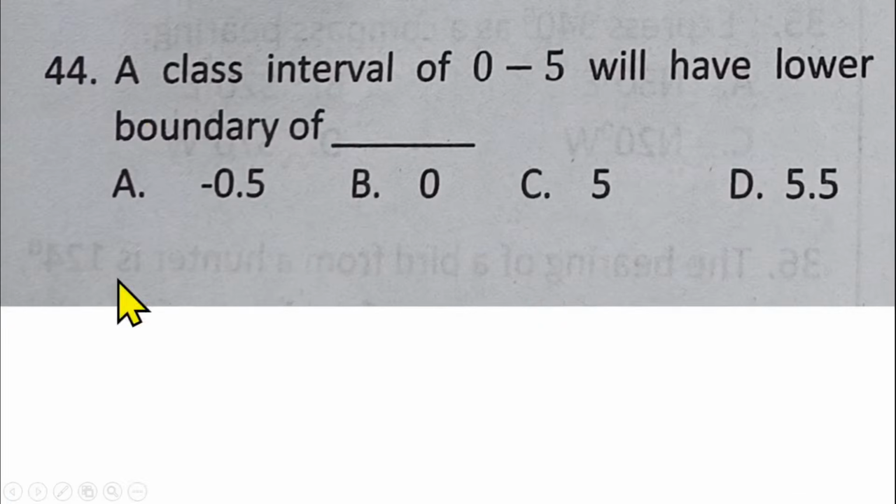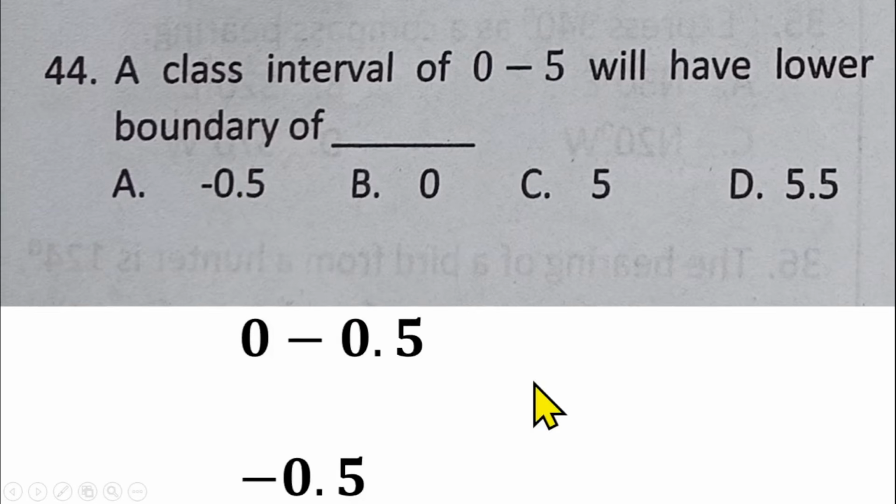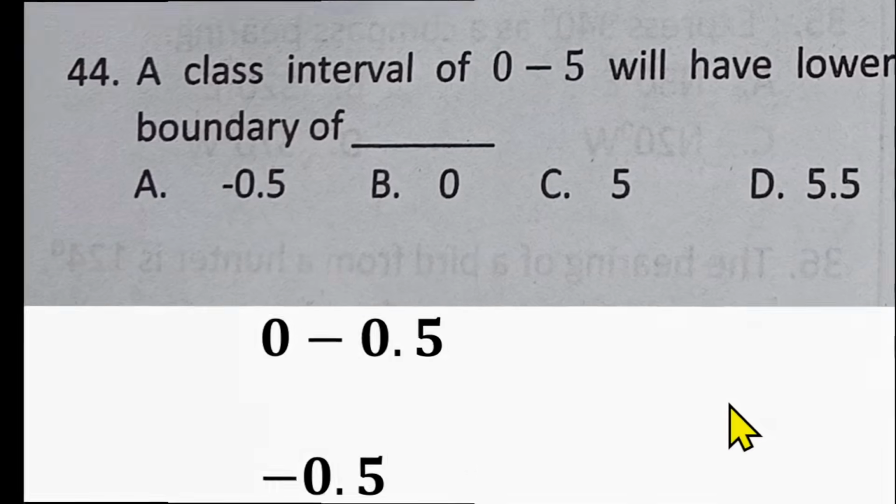Question number 44 is from statistics also. So we are given a class interval of 0 to 5, and we have to find the lower class boundary of this. Since this number here is a whole number, you are going to be subtracting 0.5 from this lower class limit to get the lower class boundary. So if I remove 0.5 from 0, I'm going to get minus 0.5. And that makes option A the right answer for question number 44.